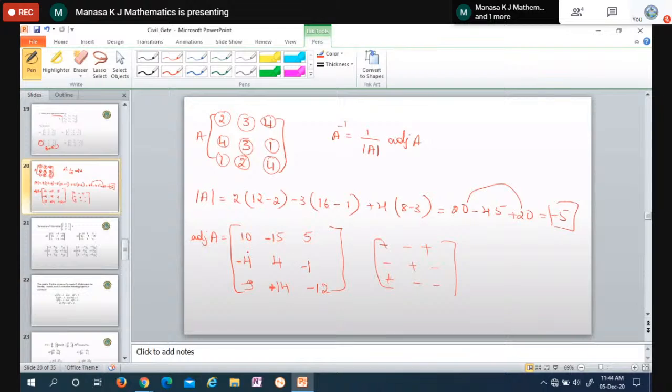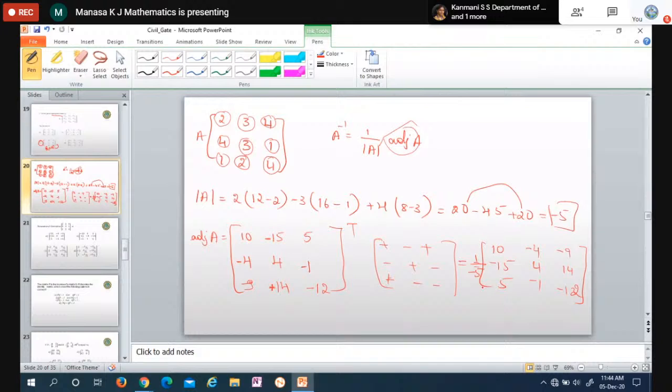So adjoint is nothing but the transpose of this. You have to find the transpose, that is the adjoint. I told you it is nothing but converting row to column. Just 10, minus 15, 5, first row to first column. Then the second row is minus 4, 4, 1. This becomes the second column. Third row is minus 9, 14 and minus 12. So this is adjoint of A divided by determinant of A, this is 1 by minus 5.